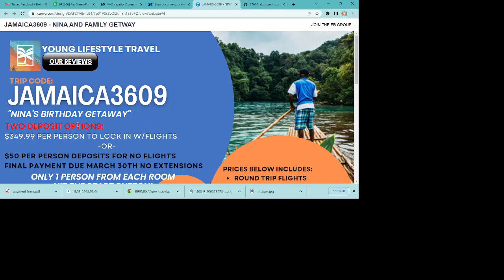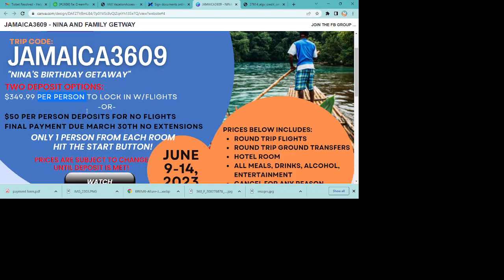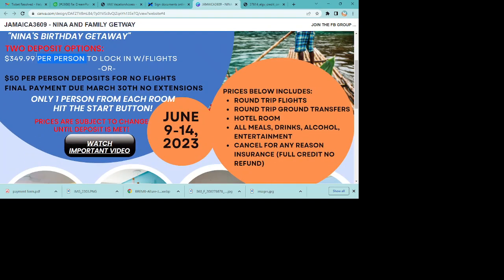Then you have two ways to make deposits. If it's with flights, it's going to be about $349.99 per person to lock that trip in. Both people have to be ready to make that deposit at the time of booking. If you don't want flights, it'll be about $50 per person, and that's the hotel and ground transportation. That's what is included, and there's no insurance on this one.